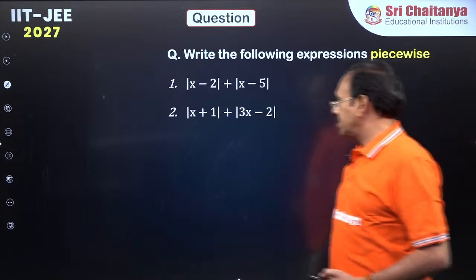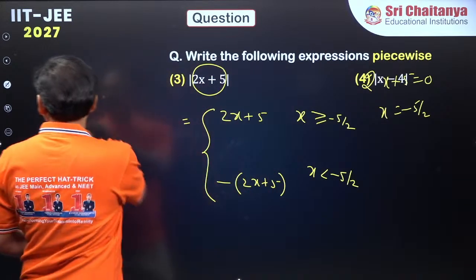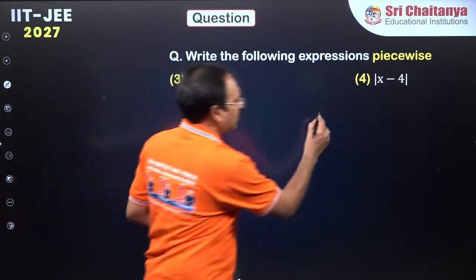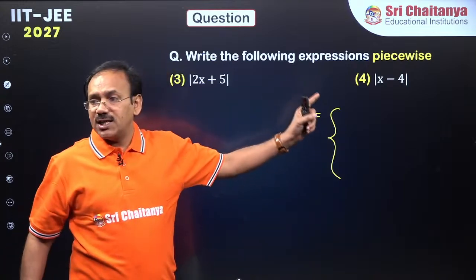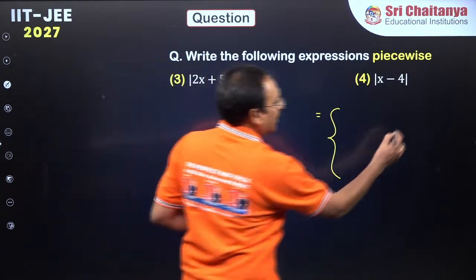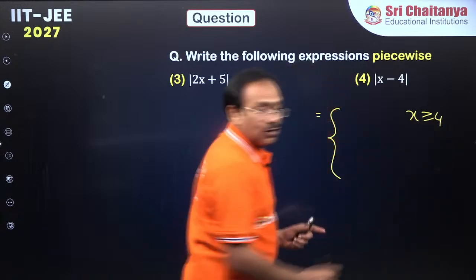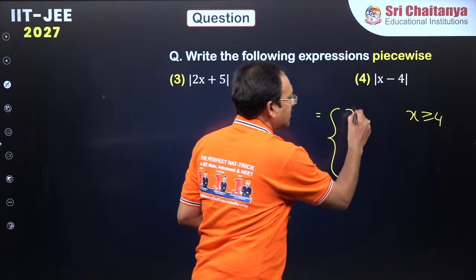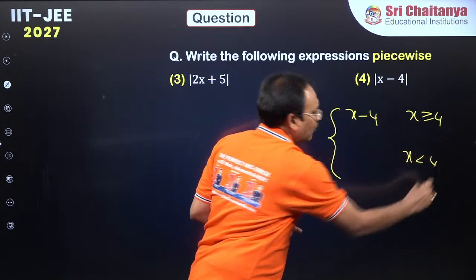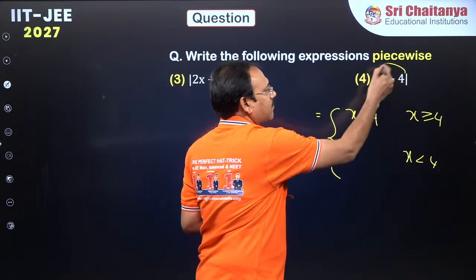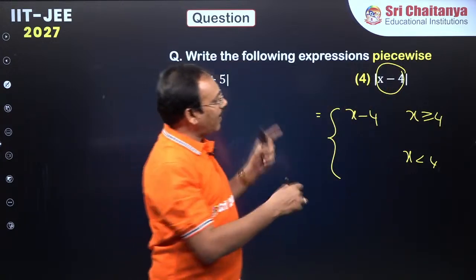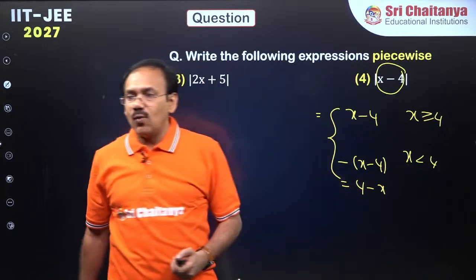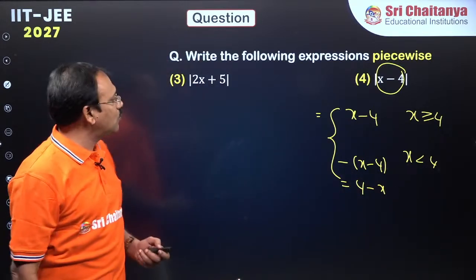Now, the next question, you just see here, one more is there. Can you try this? Modulus of x minus 4. Similarly, you can do, let me write directly, dear students. X minus 4 becomes 0 at 4. So case 1 is x greater than or equal to 4. So x minus 4 becomes positive, so write as it is. And x less than 4, for any number less than 4, x minus 4 is a negative quantity, so minus of x minus 4, which becomes 4 minus x. So the thing you have learnt is really a very useful point.